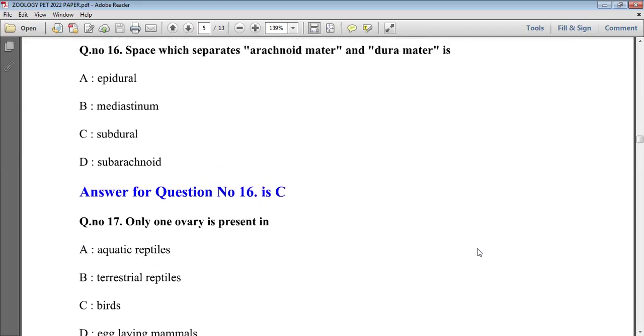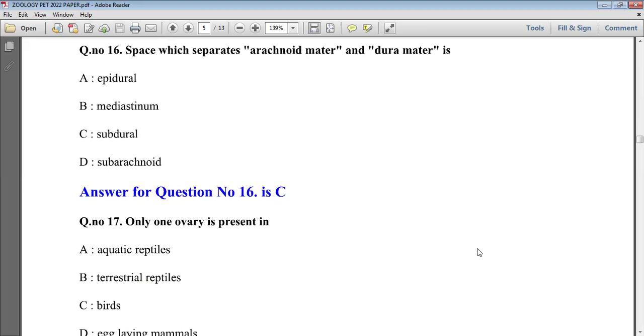Now, question number 16: the space which separates arachnoid matter and dura matter. This question comes from the human central nervous system. The nervous system comprises the brain and spinal cord. The brain is surrounded by three meninges, which are three protective layers around the brain and spinal cord.